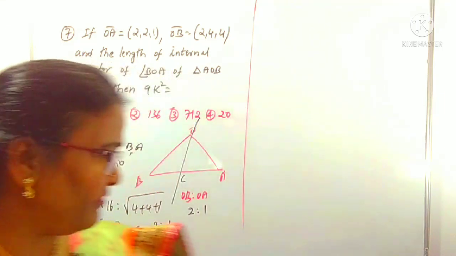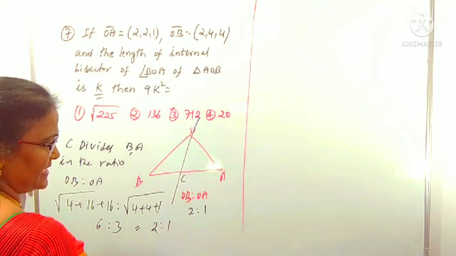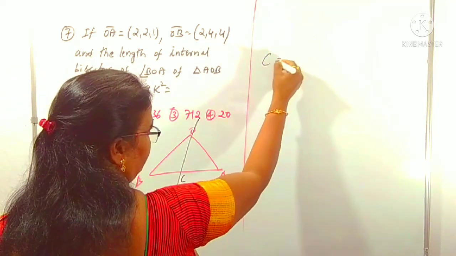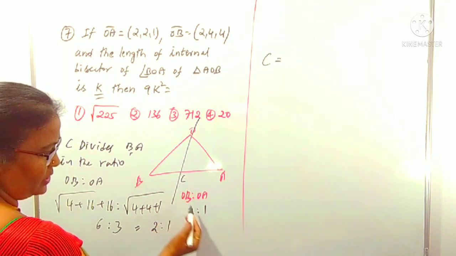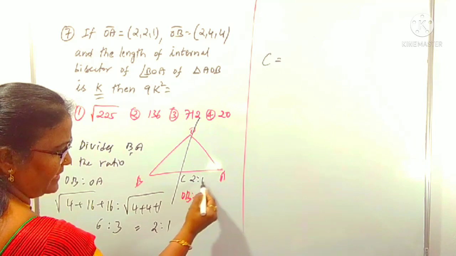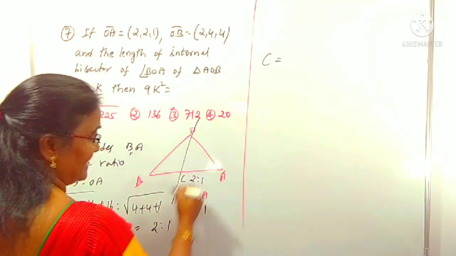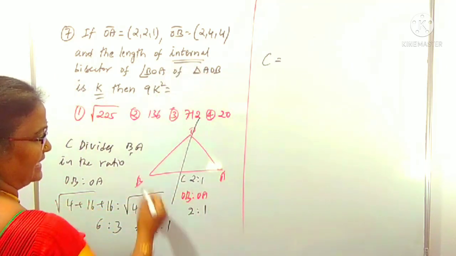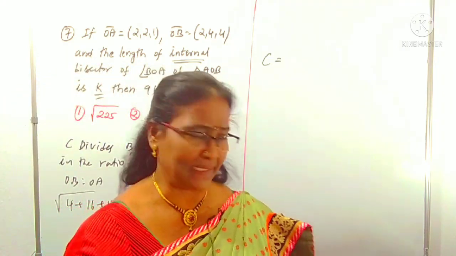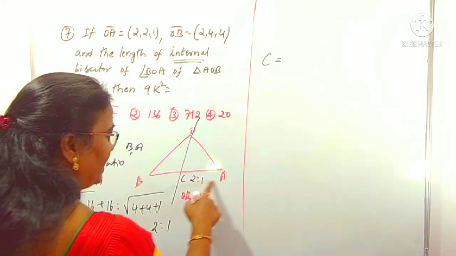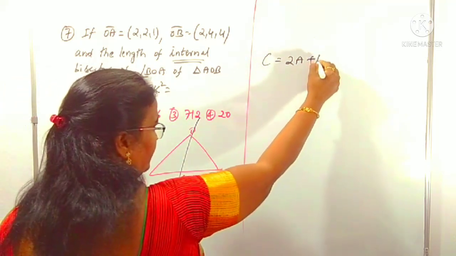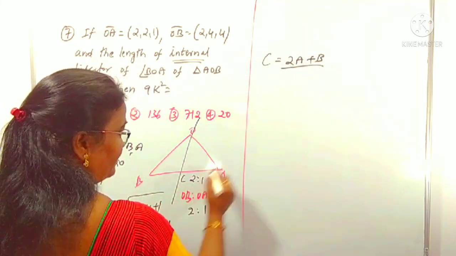Now we want the point C first. If we know point C, we can find the OC distance, which is given as K. For the ratio 2 is to 1, C equals 2 into A plus 1 into B by 2 plus 1. This is an internal bisector; for an internal bisector we use a plus sign, and for external bisectors we use a minus sign. So this is 2A plus B by 3, since 2 plus 1 is 3.